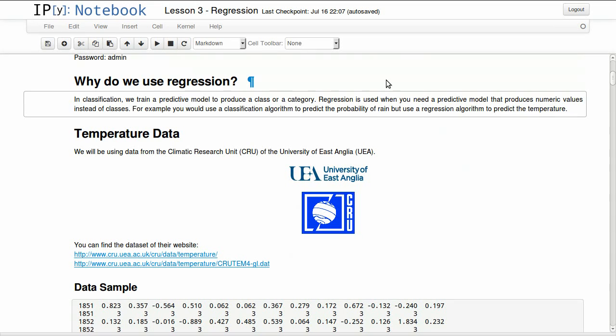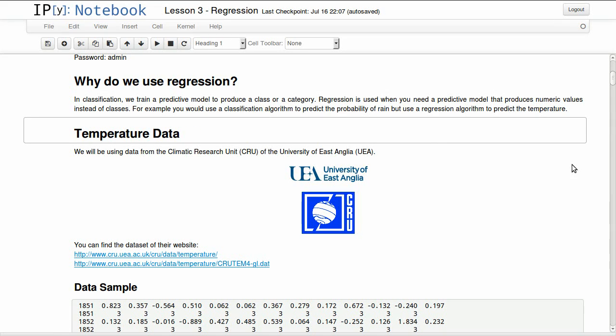With regression, when you need a predictive model that produces a numeric value instead of classes, this predictive model will produce a number instead of a class. So if we can train it with enough income data like the previous lesson, we can have it actually predict how much someone is making instead of just a class of more or less than $50,000. Unfortunately, I don't have this data.